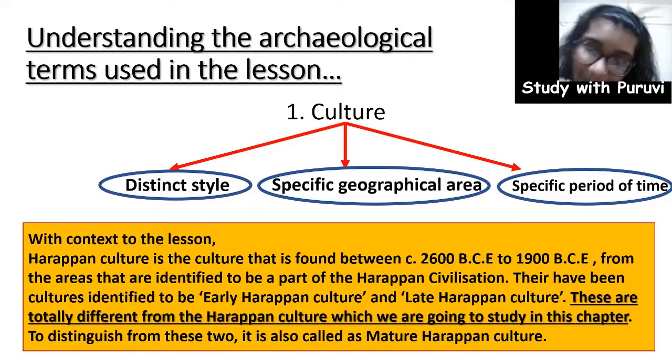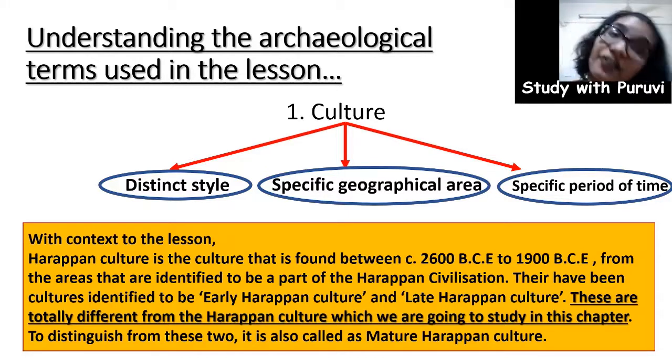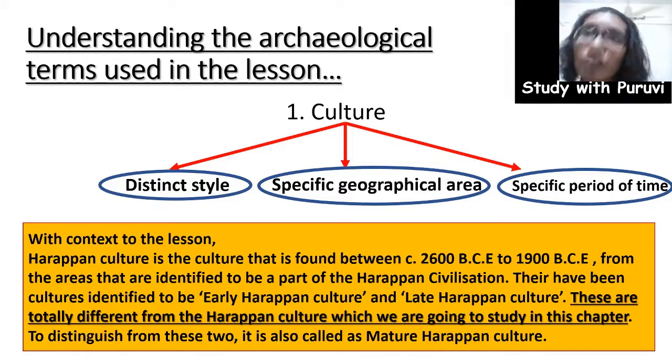And then there is the late Harappan culture, found after 1900 BCE, which refers to the artifacts or production of certain objects which started after the downfall or end of the Harappan civilization. These are actually totally different from the Harappan civilization, but because we see the Harappan civilization as a major mark in ancient Indian history, the early and late Harappan cultures are identified with the cultures that existed before and after the civilization.